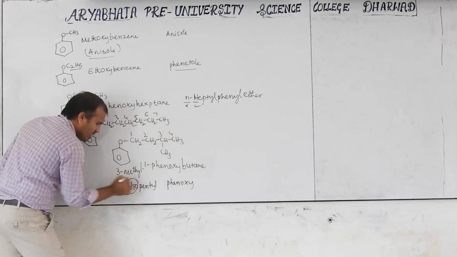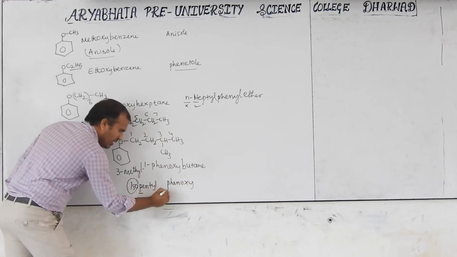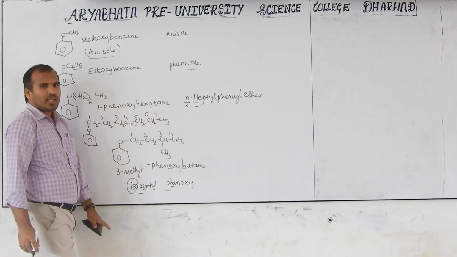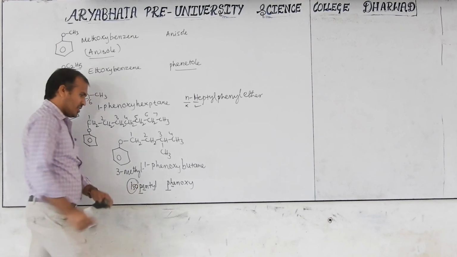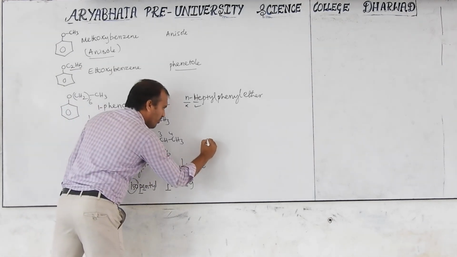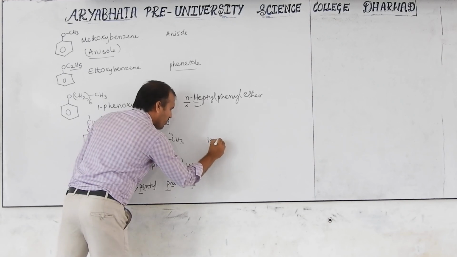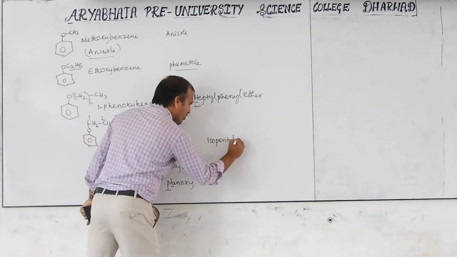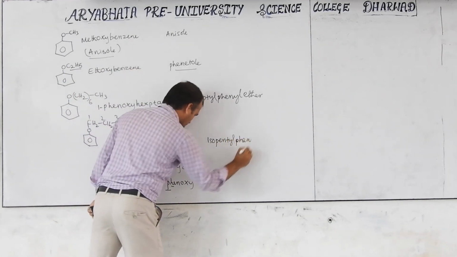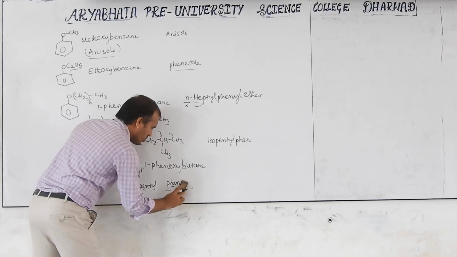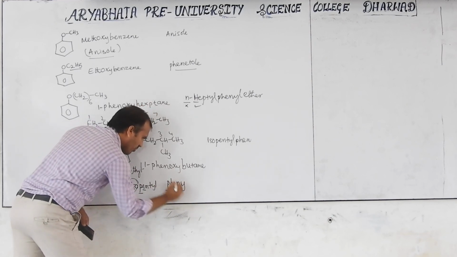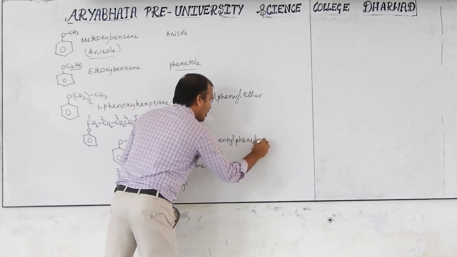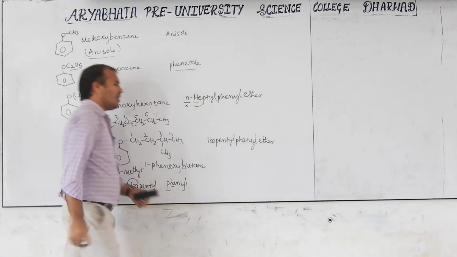Now this iso is not considered in alphabetical order. P is considered, P is considered. Here E is there, here H is there. Then which will come first? E will come first. That's why this is first. Then we can write in the common name isopentyl phenyl, sorry, not phenoxy, only phenyl, because now it is not IUPAC, it is the common name: isopentyl phenyl ether. Okay, like this.